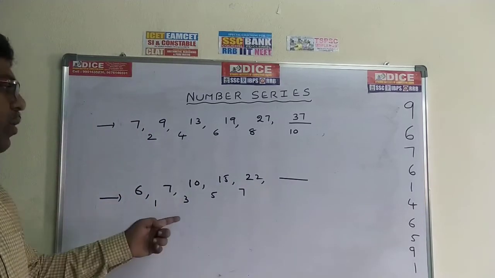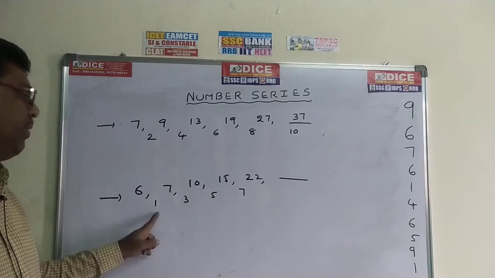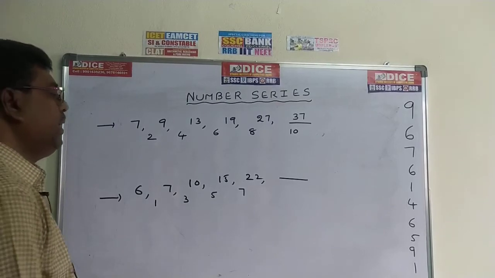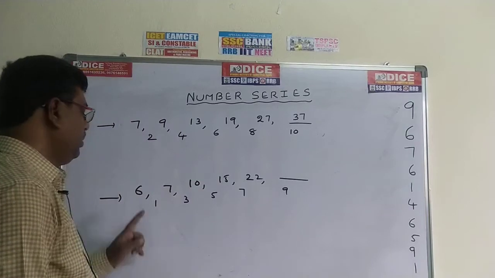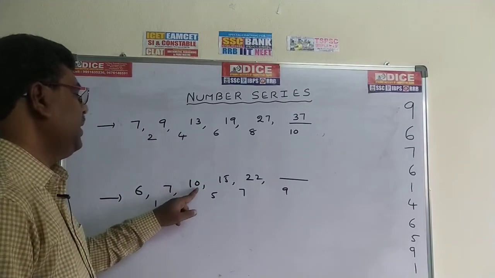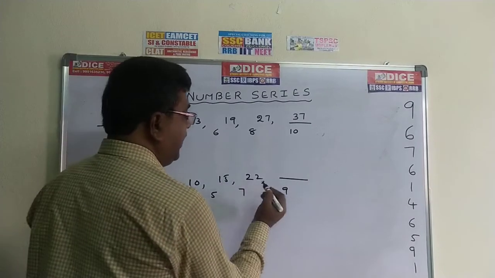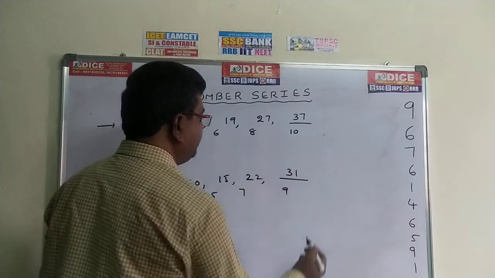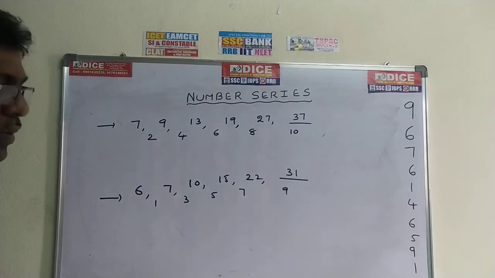Now check out the values. The differences are 1, 3, 5, 7. These are all odd numbers. Here 1 is there, not prime numbers. These are odd numbers. What is the next odd number? The next odd number is 9. Now 6 plus 1, 7. 7 plus 3, 10. 10 plus 5, 15. 15 plus 7, 22. 22 plus 9, the value is 31. 31 is the required answer. Write down this one, go for the next problem.